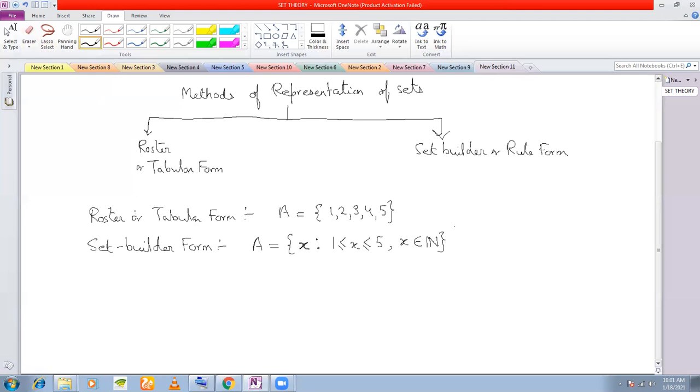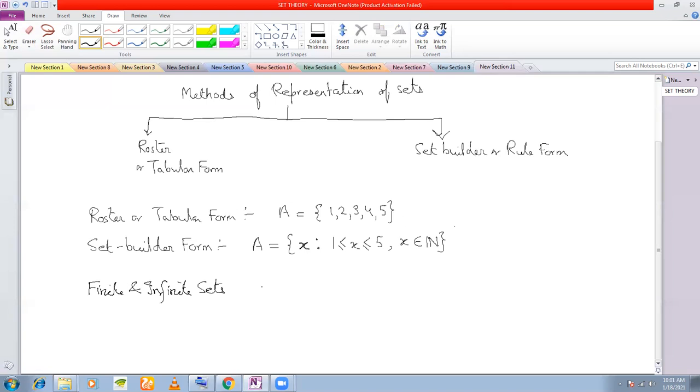I will not go much into the method of representation. I will simply tell you the definitions. First definition is finite and infinite sets. What is a finite set? The elements of the set which you can count. Even if it's 10,000 elements, still you are able to count, right? And infinite sets are the ones which you're not able to count.